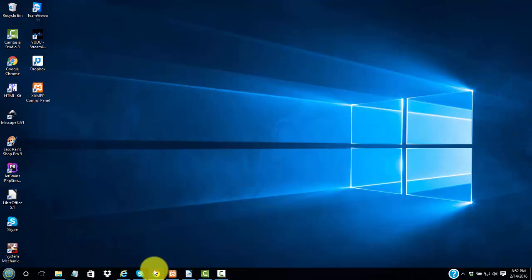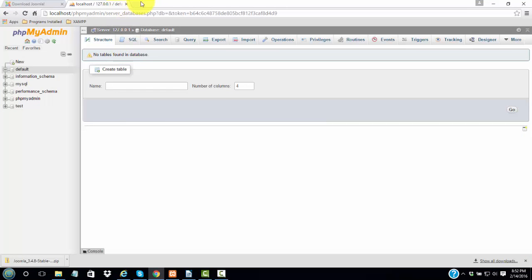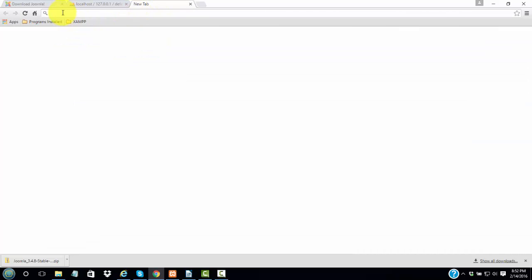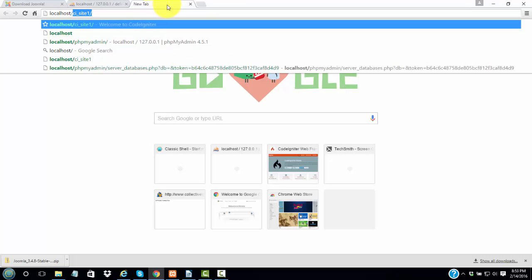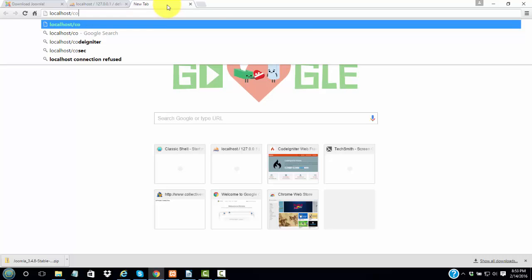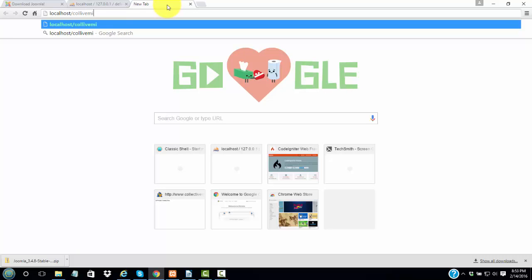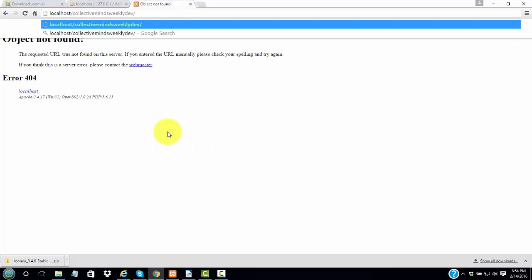So now we're going to minimize this, go to our browser again, and click a new tab. We're going to type in localhost/collectivemindsweekly, and we'll put a dev on the end of it so we know it's a development site, and a slash, and then we'll click enter.